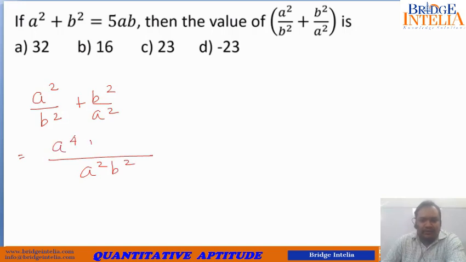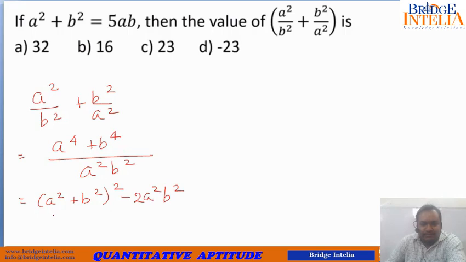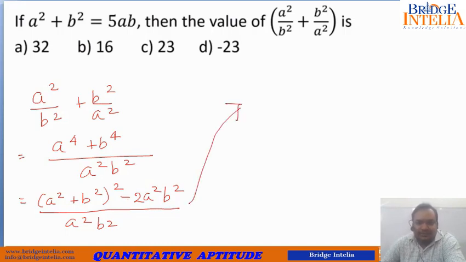So this can be written as a to the power 4 plus b to the power 4 upon a square b square. Now this can also be written as (a square plus b square) whole square minus 2a square b square, divided by a square b square. Now you see, what can this be written as? a square plus b square is given to us as equal to 5ab. So this is actually (5ab) whole square minus 2a square b square, whole divided by a square b square.